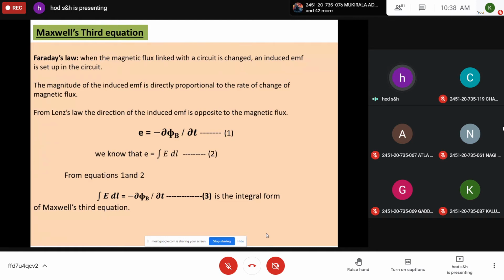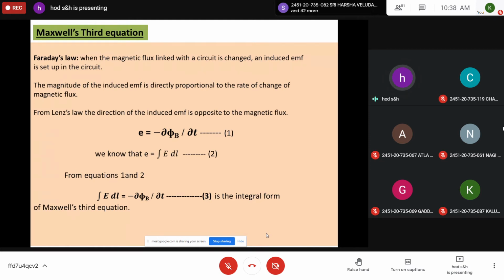So first you should note what Faraday's law actually is, and also the observation that the induced EMF is directly proportional to the rate of change of magnetic flux, that is dφ_B by dt. And according to Lenz's law, both are opposite in nature. So you can write E is equal to minus dφ_B by dt. But E is equal to the line integral of E dot dl, where E is the electric field intensity. Therefore, the line integral of E dot dl is equal to minus dφ_B by dt, the integral form of Maxwell's third equation.